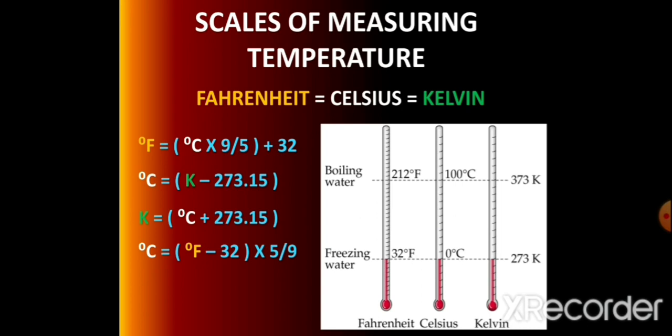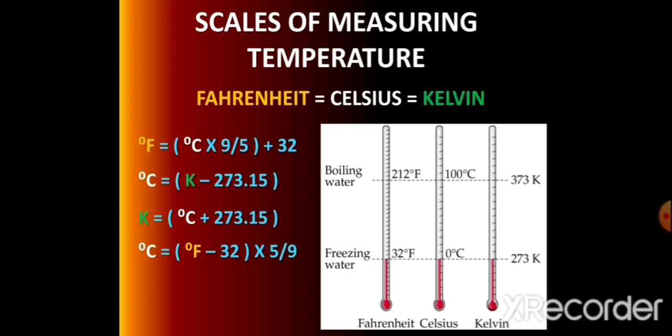Initially you read the thermometer containing mercury metal, which is shown here in red color. Read the red color mercury level for the freezing water in Fahrenheit as well as Celsius and Kelvin. In Fahrenheit it is 32 degrees Fahrenheit. In Celsius the mercury level is at 0 degrees. Freezing temperature of ice in Kelvin is 273 Kelvin.